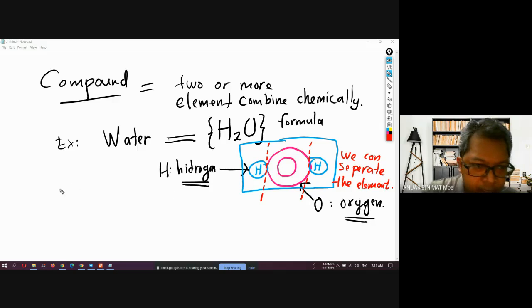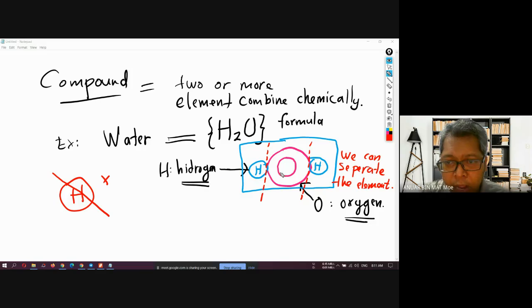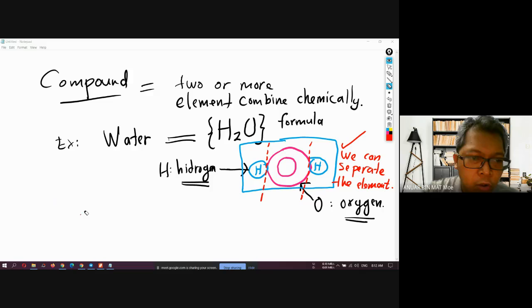For example, if I draw one element, an element of hydrogen, and I want to split it in half, cannot. I cannot split the atom in half. But for a compound, I can separate or extract the element from the compound, not split it in half. Yes, I am able to do that. But if you want to split the element into two parts, cannot. Can you understand this? This is an example of a compound.